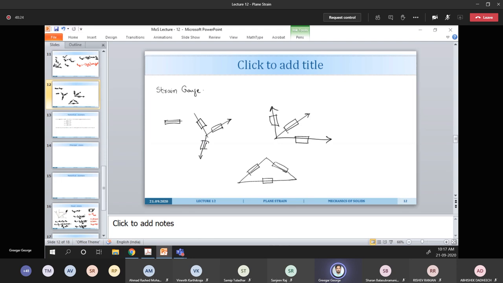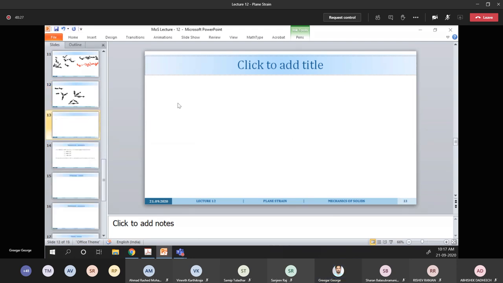Suppose this is epsilon A, this is epsilon B, epsilon C. We have 3 strain gauges A, B, C, kept in this specific format at 45 degrees, and each strain gauge measures the strain denoted by epsilon A, epsilon B, epsilon C.